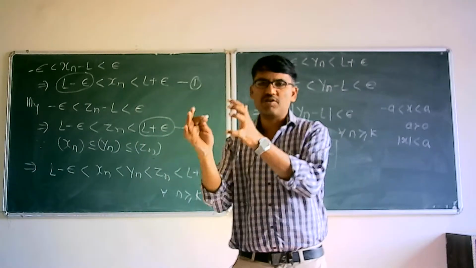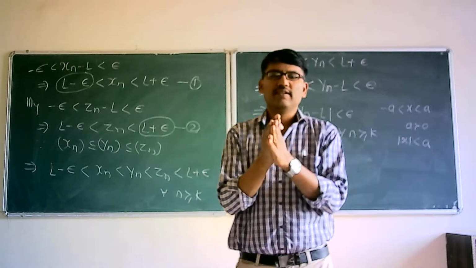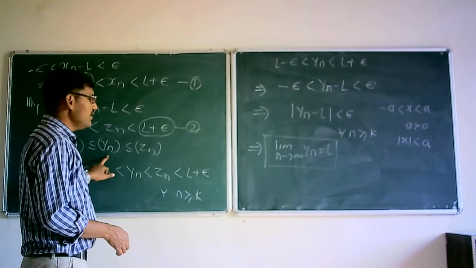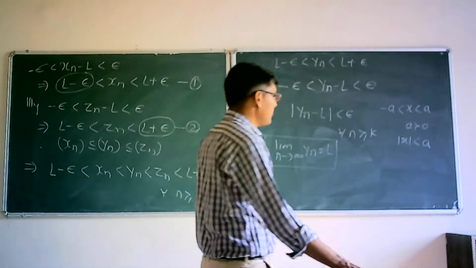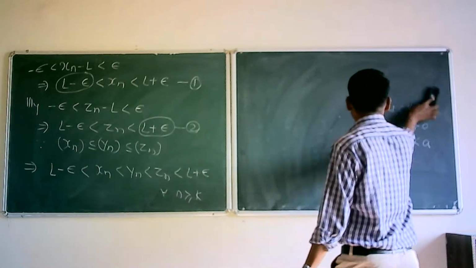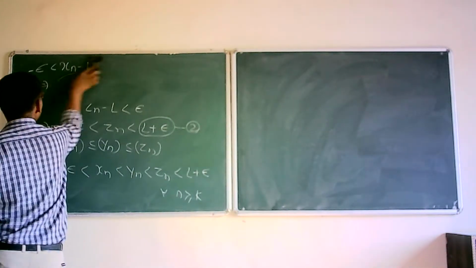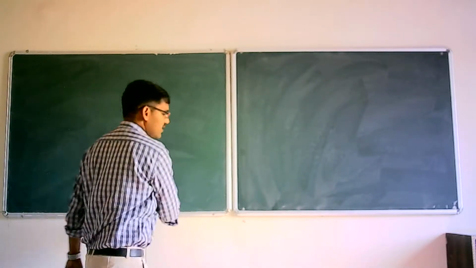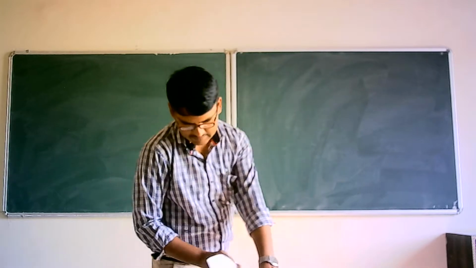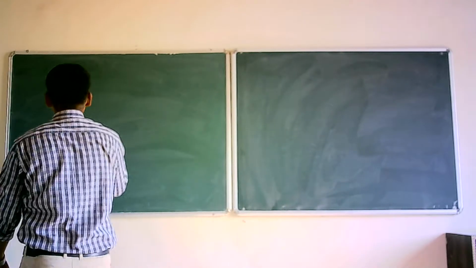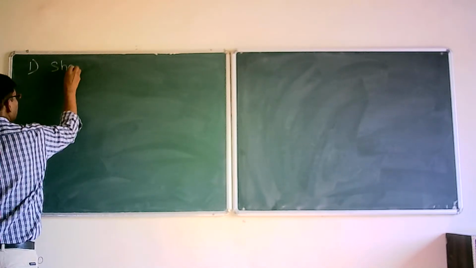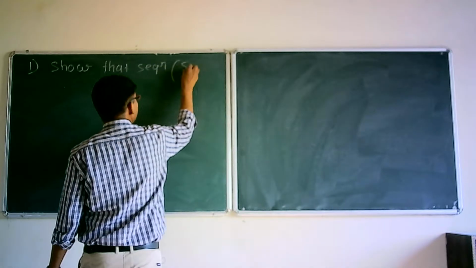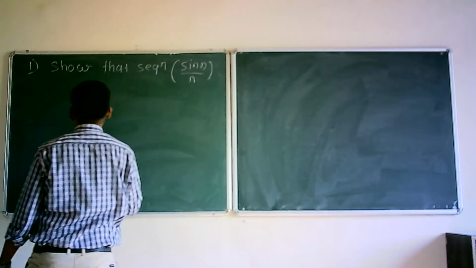If xn is less than or equal to yn is less than or equal to zn for every n, and if xn and zn converge to L, then the sequence yn also converges to L. For example, first example, show that the sequence sin n divided by n converges to 0.